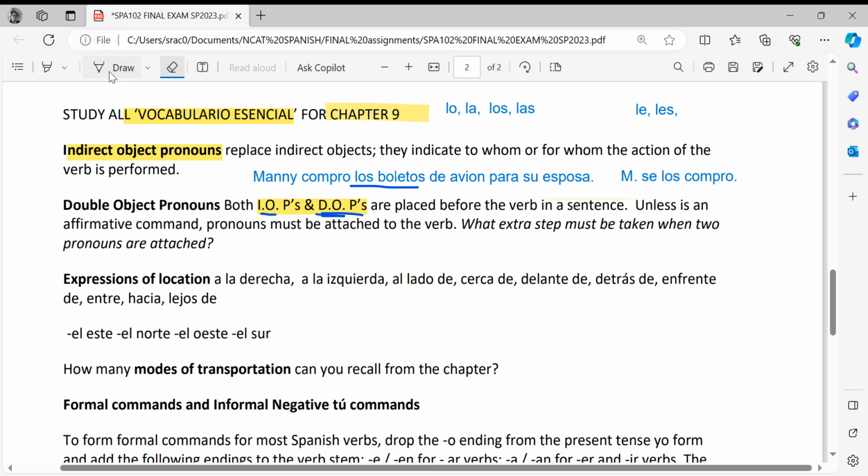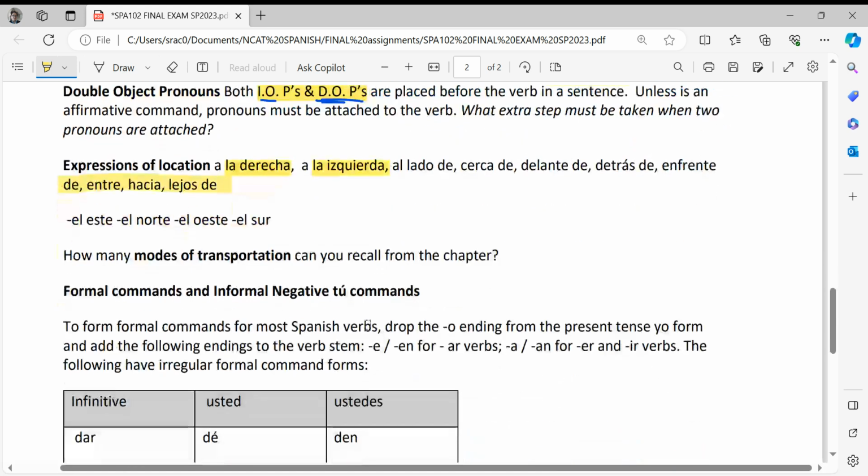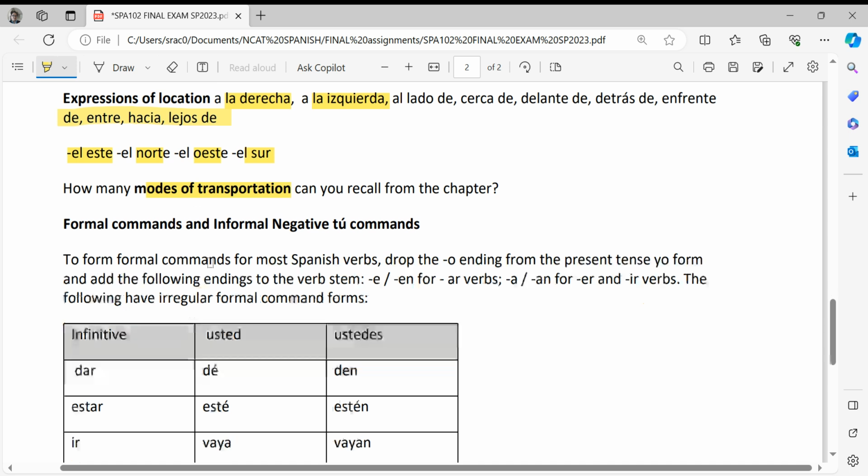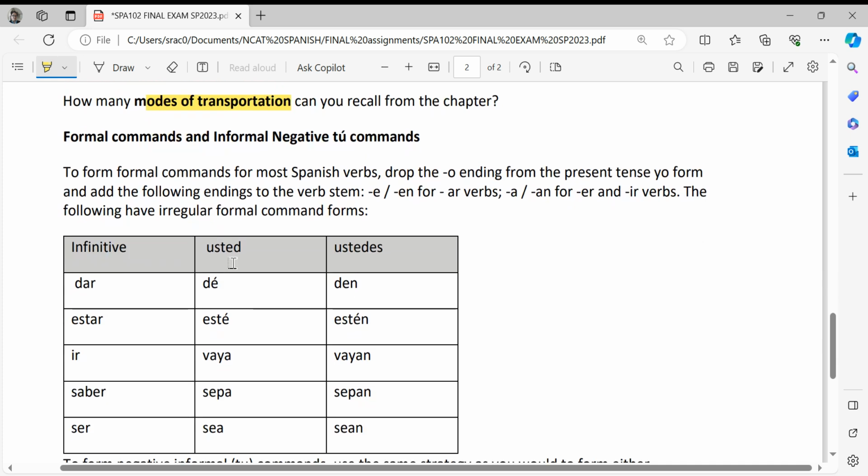Expressions of location will also be on the test. This is the lesson that explained to the right, to the left. You express where by using prepositions of location, which we actually learned in Spanish 1, but we're using them again. This time we had east, north, west, and south also to express locations. Means of transportation will be on the test: avión, tren, a pie, en auto, en coche. All of the means of transportation will be on the test.